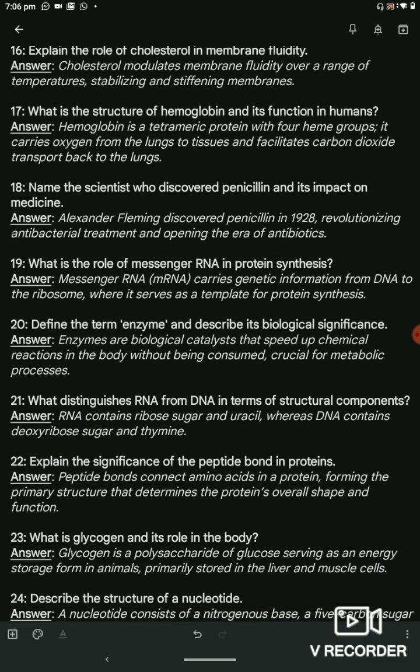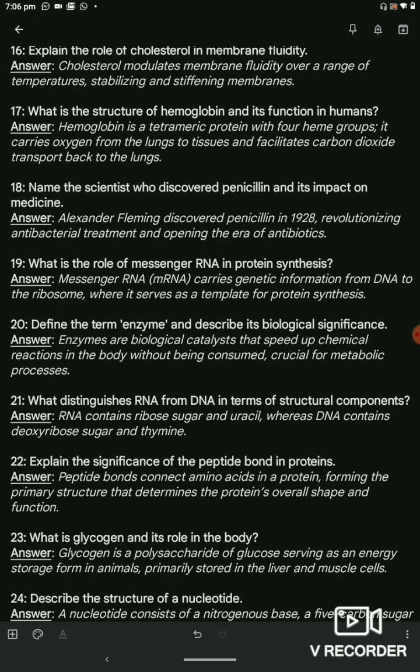Question 18. Name the scientist who discovered penicillin and its impact on medicine. Answer. Alexander Fleming discovered penicillin in 1928, revolutionizing antibacterial treatment and opening the era of antibiotics.